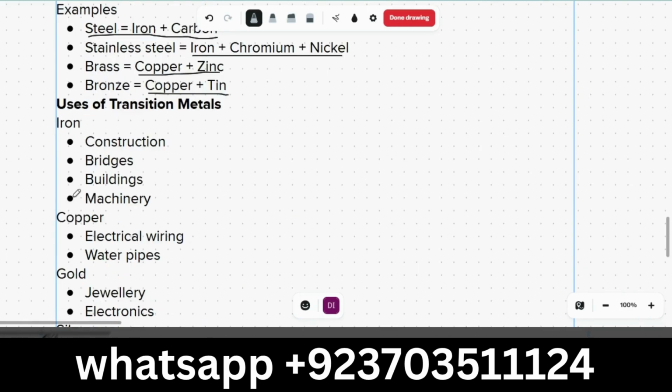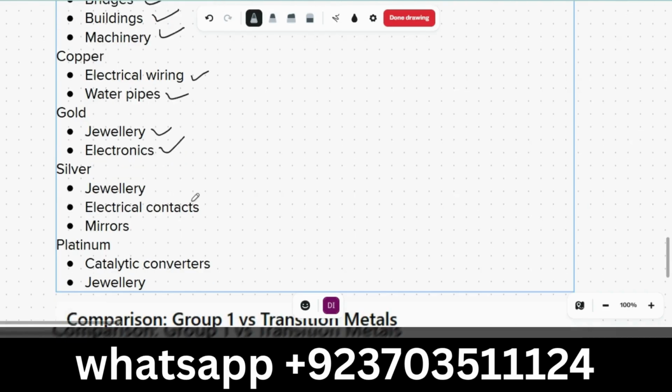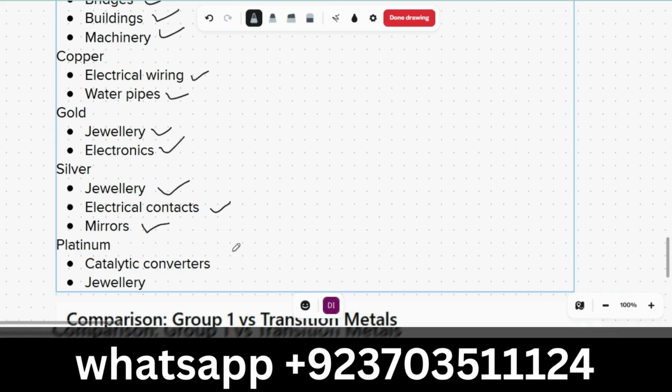So, where do we use transition metals? For construction, for bridges, for buildings, and for machinery. Copper is used for electric wiring and water pipes. Gold is used in jewelry and electronics, in mobiles and stuff like that. Silver is used again for jewelry, electrical components, and sometimes mirrors. Not now, but 60, 70 years ago, silver was used as a mirror. Platinum is used for catalytic converters and for jewelry.